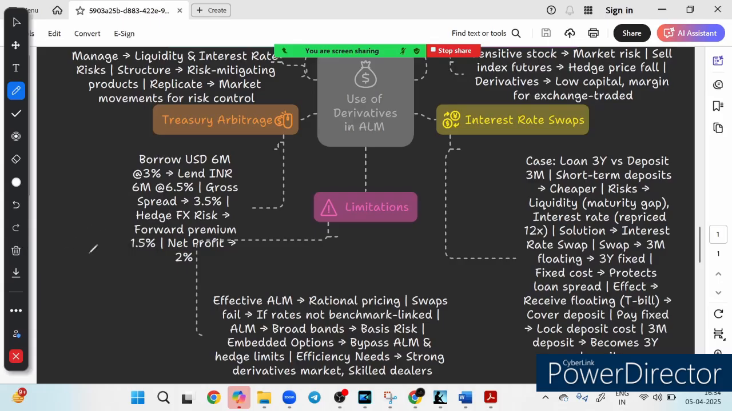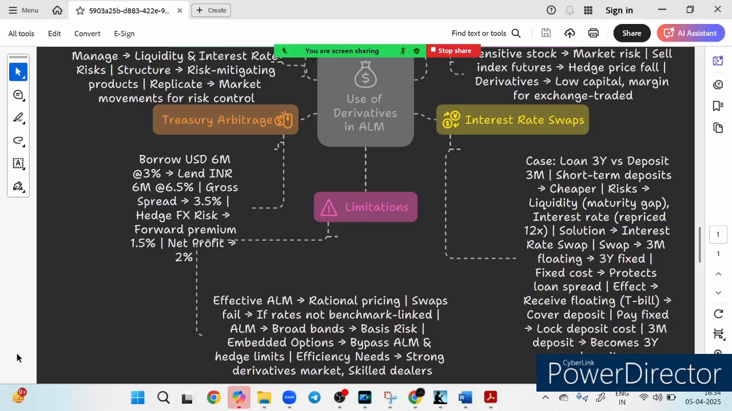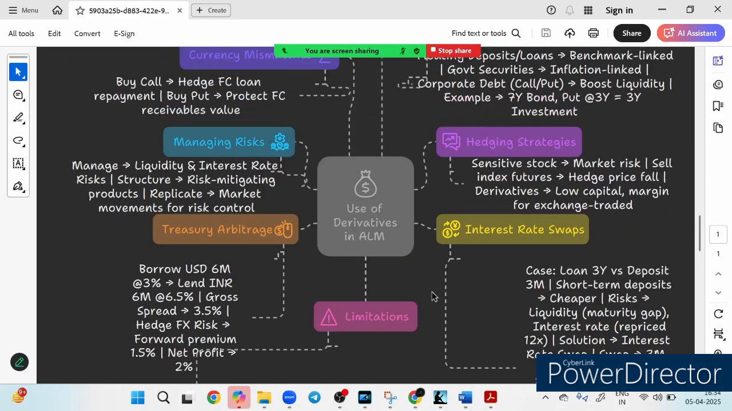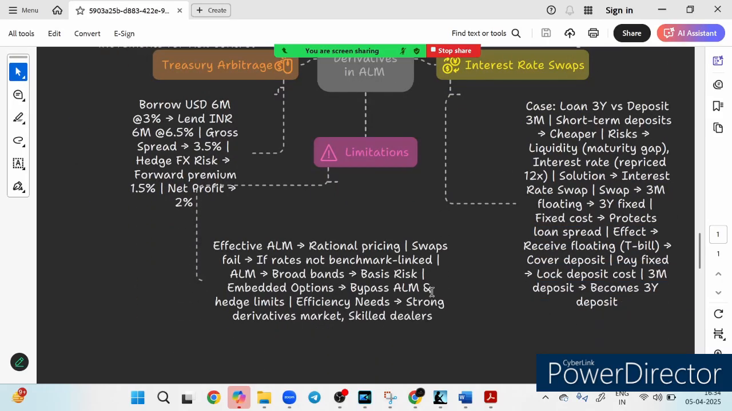So what is the effect? The effect is that your loan spread remains stable. That is the first effect. The second is that you receive the floating treasury bill rate, you pay fixed, and you lock the deposit cost. So a 3 month deposit effectively becomes a 3 year deposit. This is the advantage of using the interest rate swap. Now obviously we have seen the advantages of techniques like call and put options and interest rate swaps, but there are some limitations also.